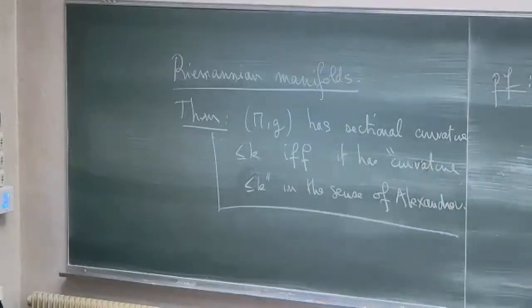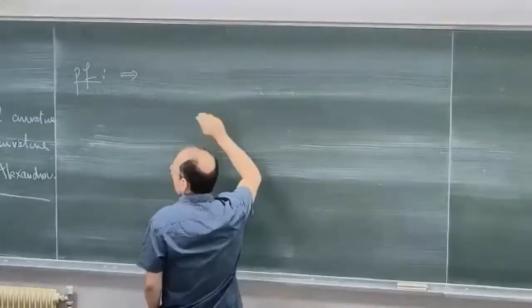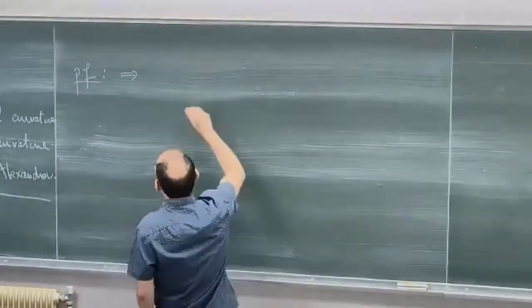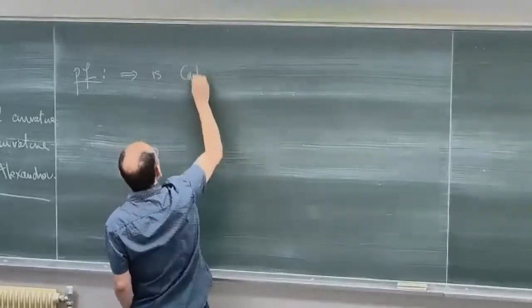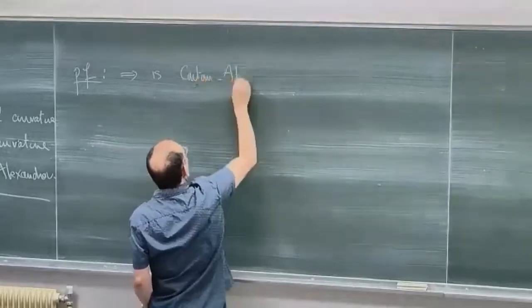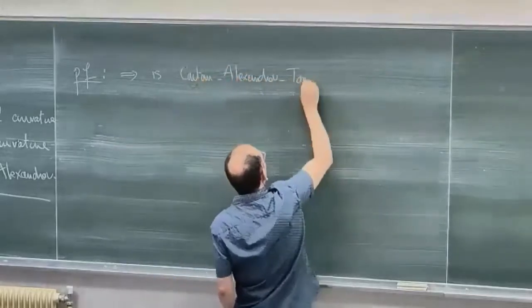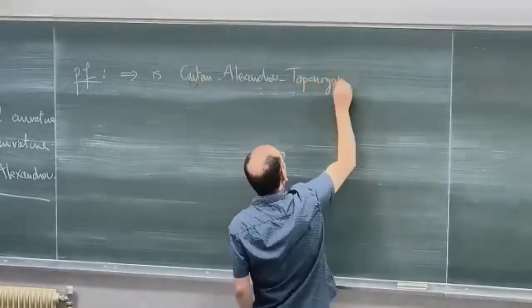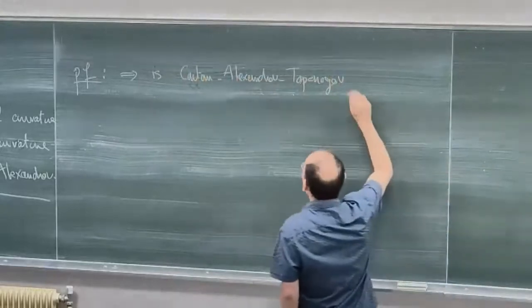There is one direction which was done by Thomas. It's this one: if (M, g) has sectional curvature less than k, this is the Cartan-Alexandrov-Toponogov theorem. I think that was the name of the theorem that Thomas precised.